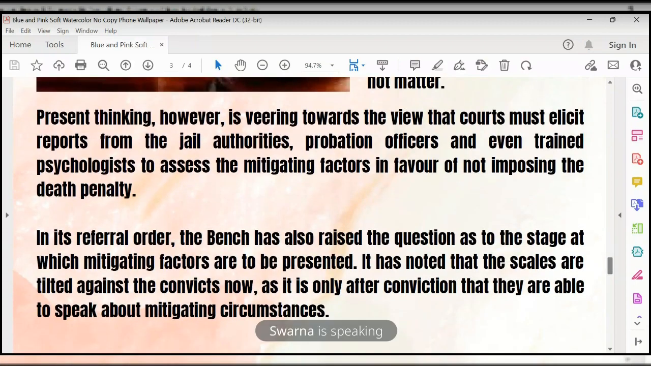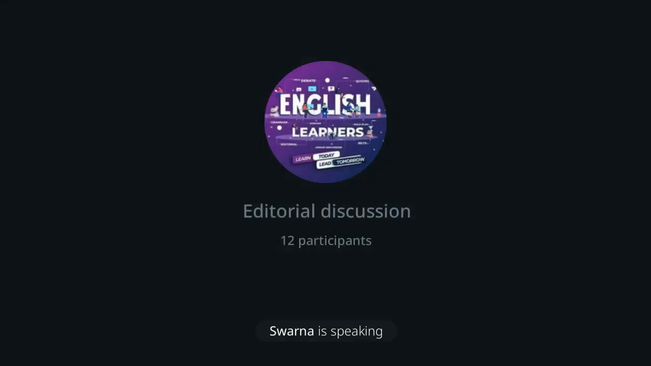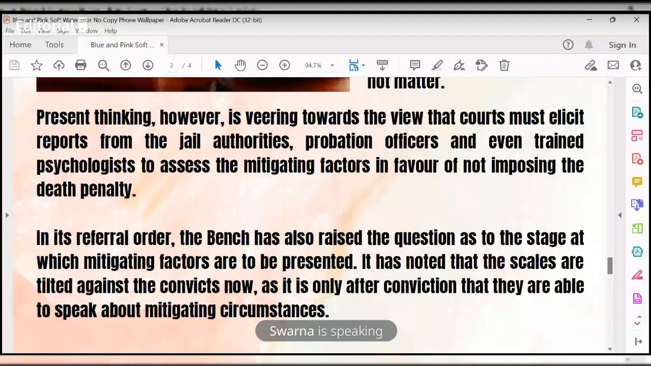Present thinking, however, is veering towards the view that the court has to elicit reports from the jail authorities. Elicit means drawing or collecting the reports from the jail authorities, probation officers, and even trained psychologists to assess the mitigating factors in favor of not imposing the death penalty.